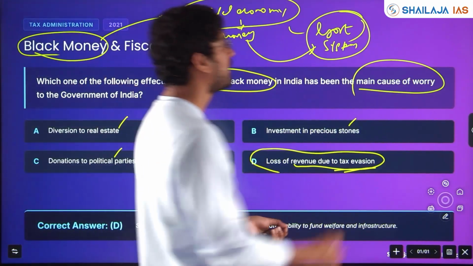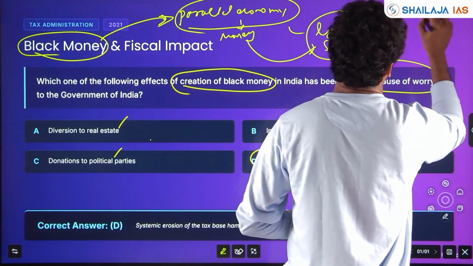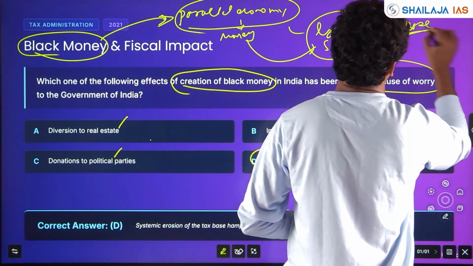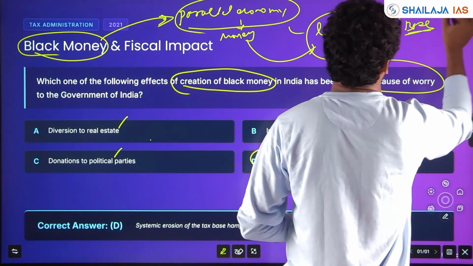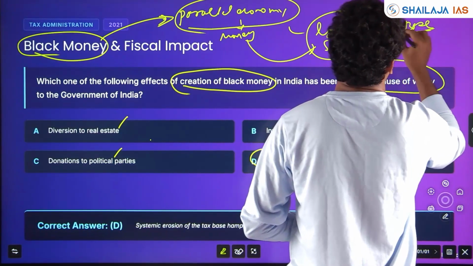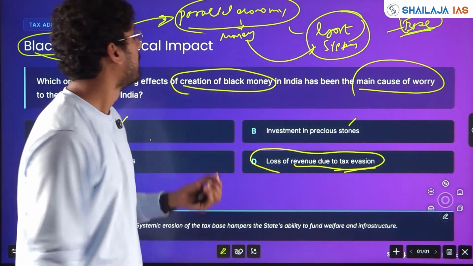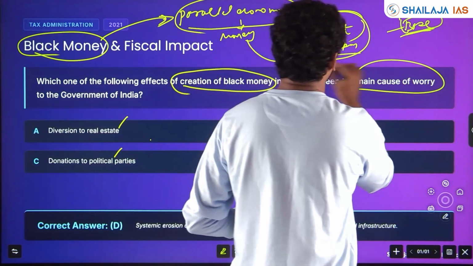How many people pay direct taxes in India? What is the tax base? Study all this. What is the tax base for direct tax in India? Very few people pay tax; the base is small. That you have to know.